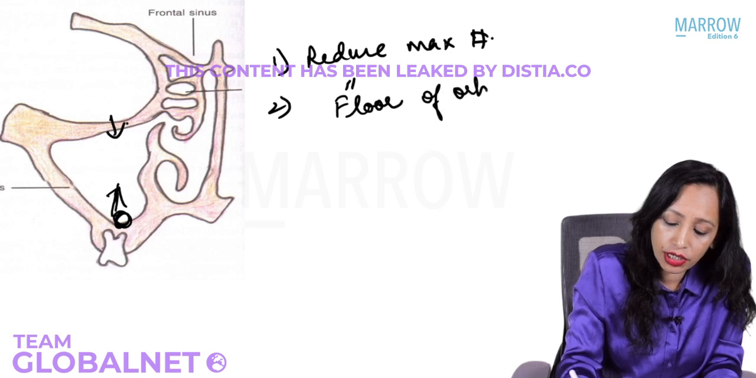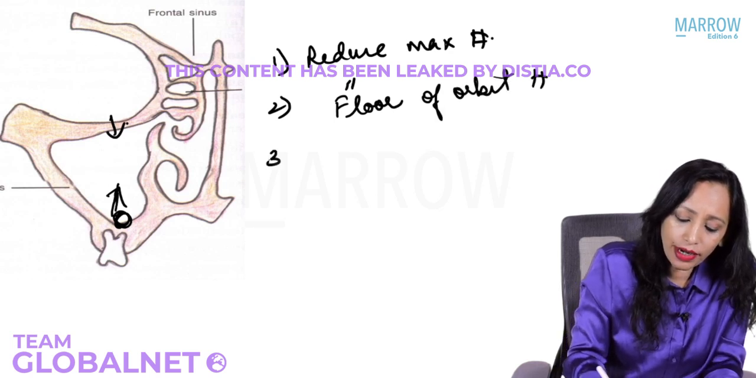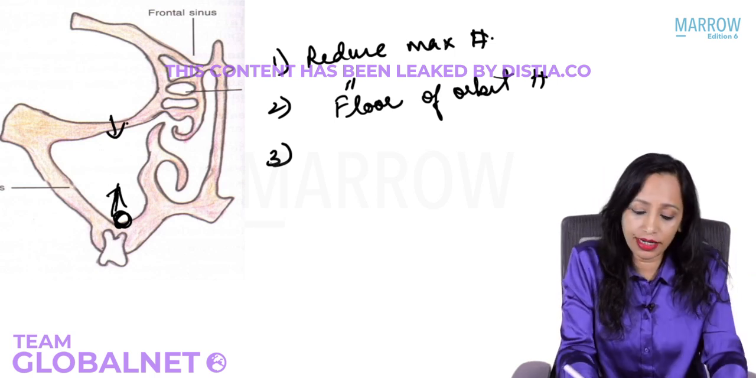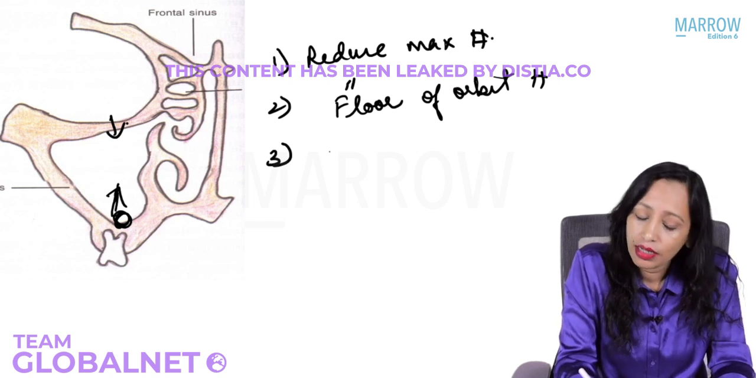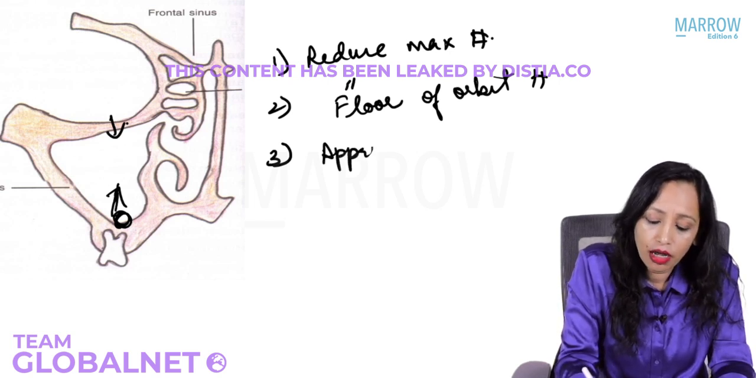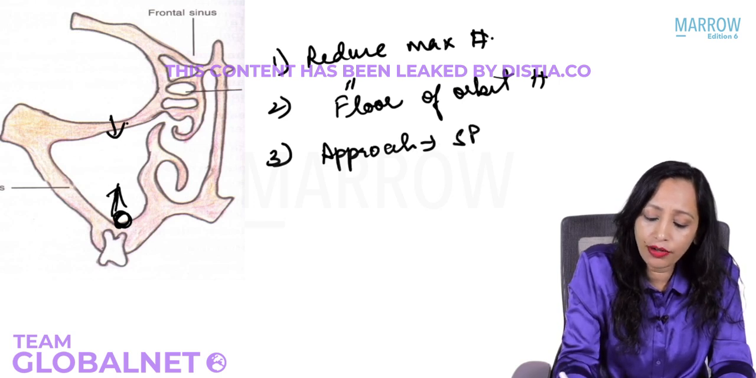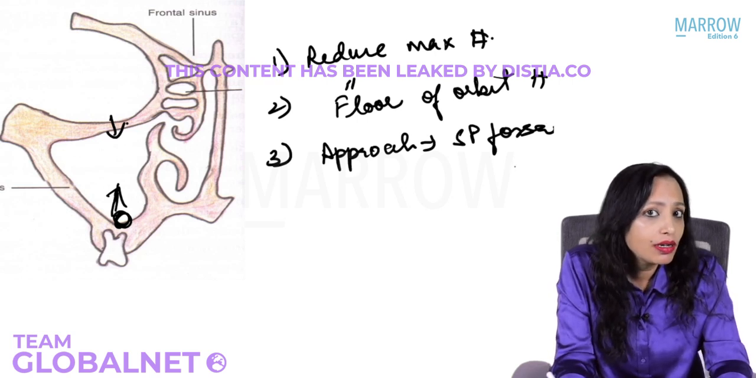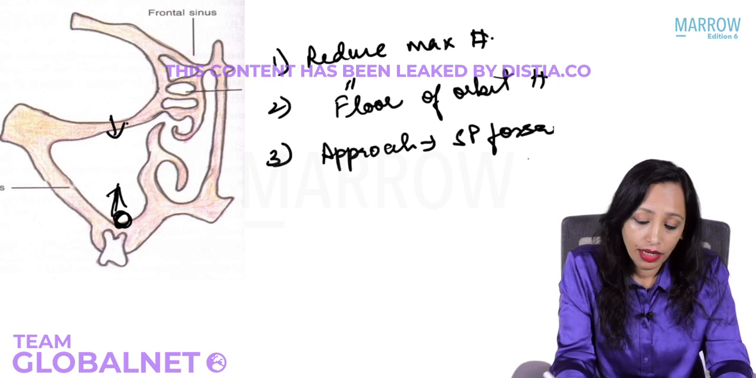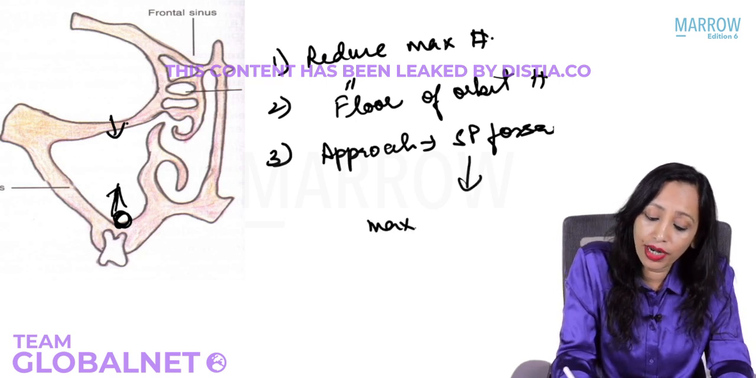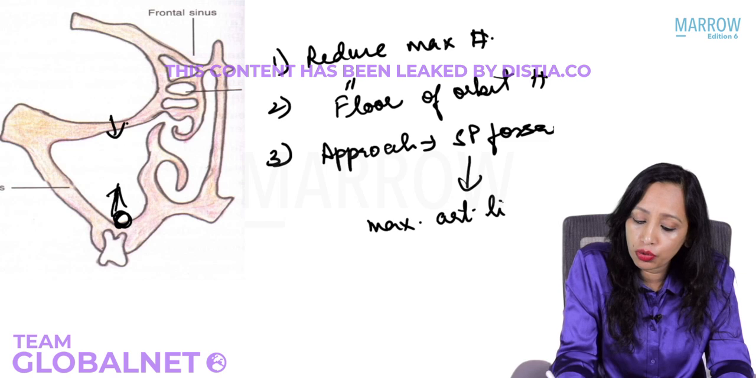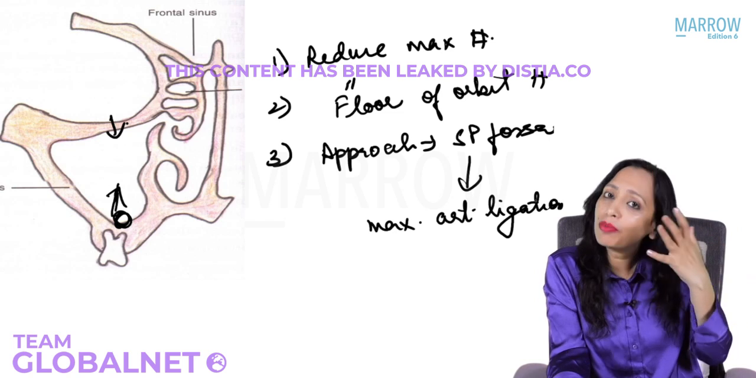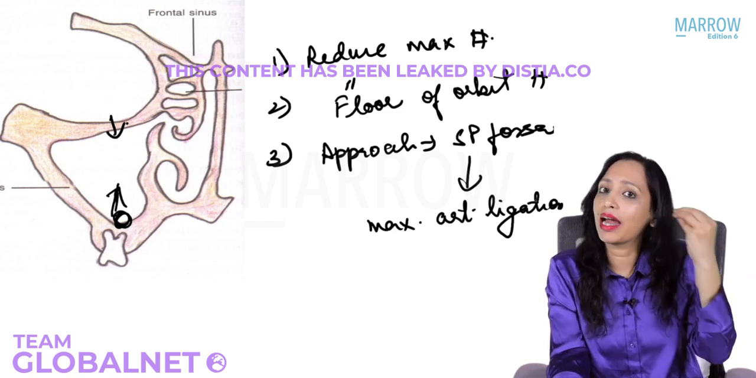Floor of orbit fractures. Also, what lies behind the posterior wall of the maxillary sinus? Yes, what do we have behind the posterior wall of maxillary sinus? Yes, we have some fossa. Yes, to approach the sphenopalatine fossa. And what do we have in the sphenopalatine fossa? Do we have the maxillary artery, maxillary nerve, sphenopalatine ganglion? Yes, so the maxillary artery ligation, if we have to do, how do we do? Yes, through the sphenopalatine fossa, through the maxillary antrum, and through the Caldwell-Luc approach.